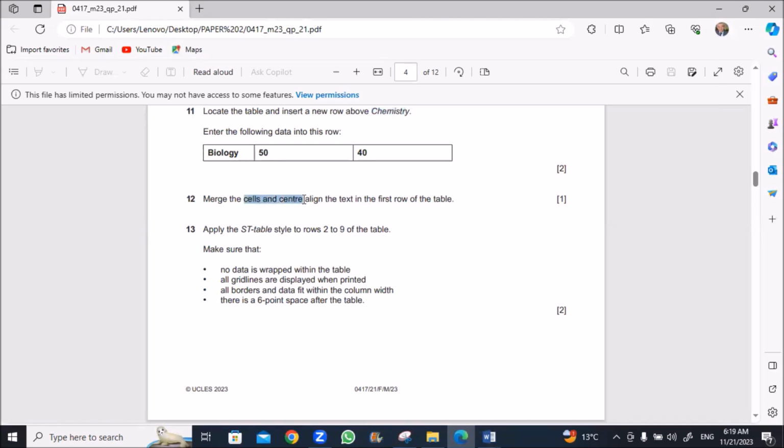Okay, merged and center. Apply the ST table style to rows from 2 to 9 in this table. Make sure that no data is wrapped within the table. All grid lines are displayed when printed. All borders and data fit within the column width. There is a 6-point space after the table, so we'll put this 6 point as a before the paragraph below the table.